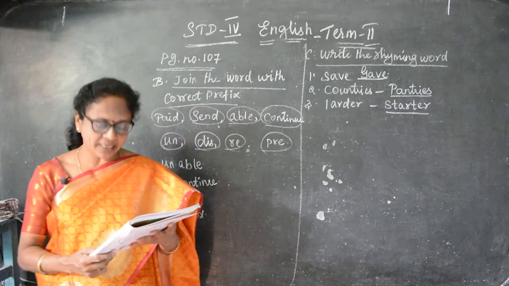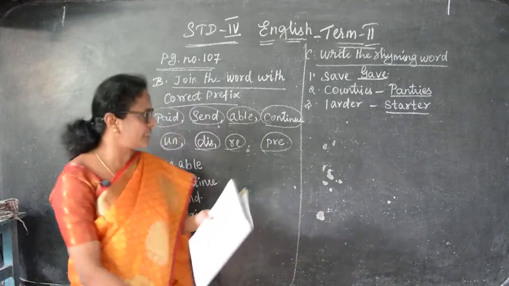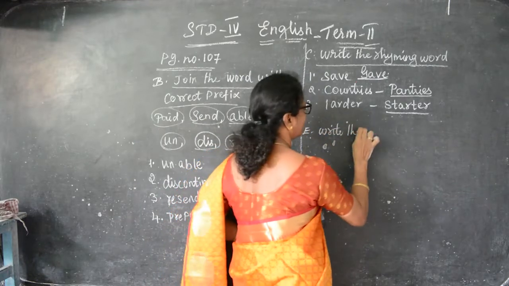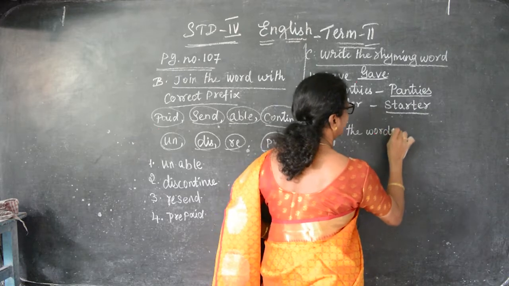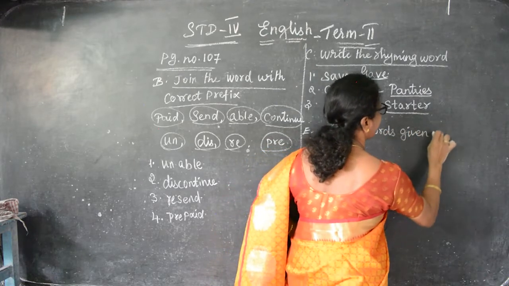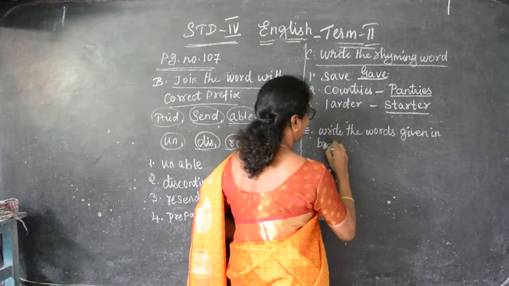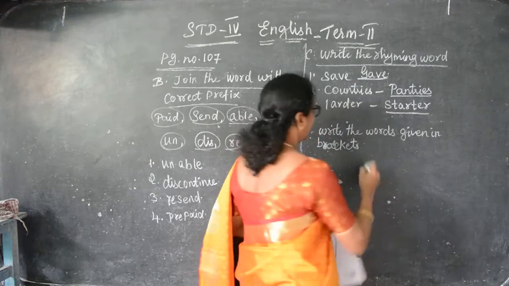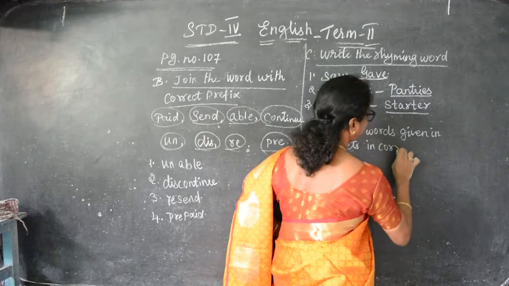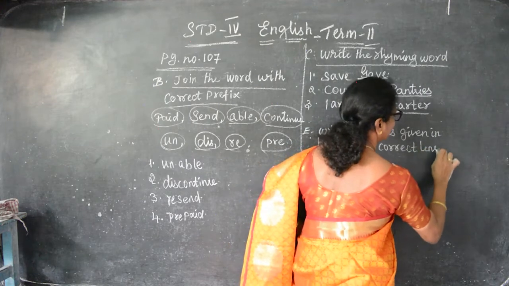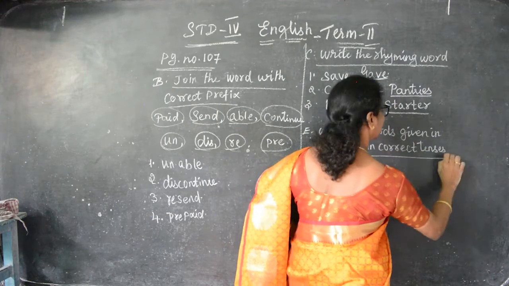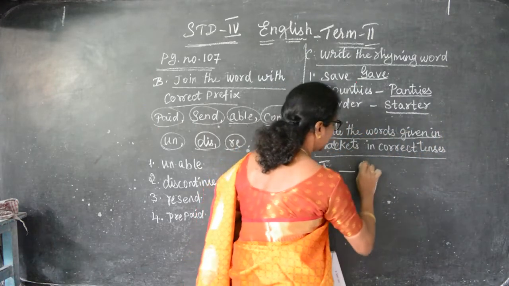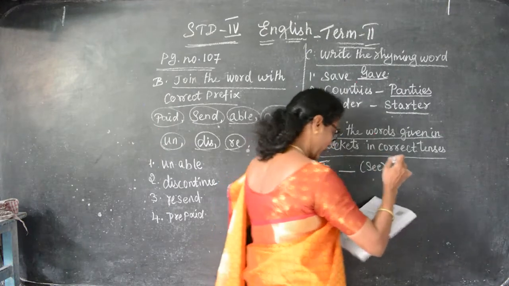The next one is write the words given in the brackets in correct tenses. Write the words given in brackets in correct tenses. So in this, first one, I dash, this is see.